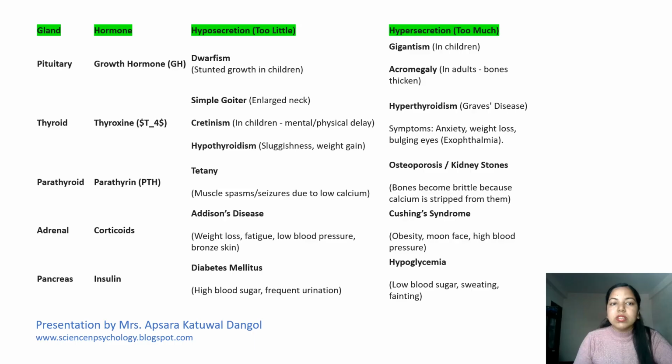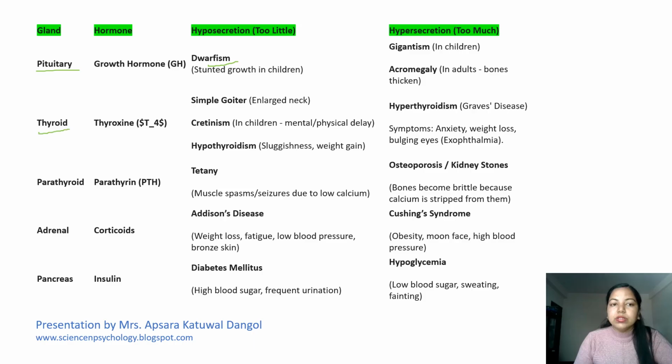So we are going to discuss briefly about the gland hormones, and what happens during hyposecretion and hypersecretion. Talking about the pituitary gland, the major hormone is growth hormone. If it is too little, it causes dwarfism, that is stunted growth in children. If it is too high in children, it causes gigantism, where the kid gets taller than others of the same age. And acromegaly occurs in adults, where the bones thicken over the years.